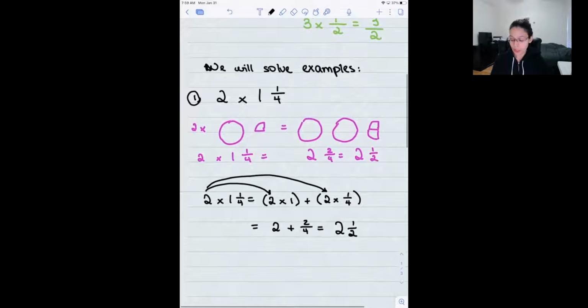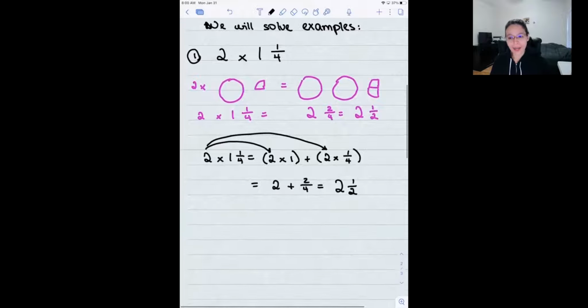Or 2 and 1/2. So again, if I have one whole and 1/4 of that whole, that unit, and I'm multiplying that by 2 in this case, I need to take both sets, the whole unit and the unit that I have as a fraction, and I need to multiply both by 2, okay? And then I add it. So hopefully that example is clear. Not sure. So let me know if you have a question.